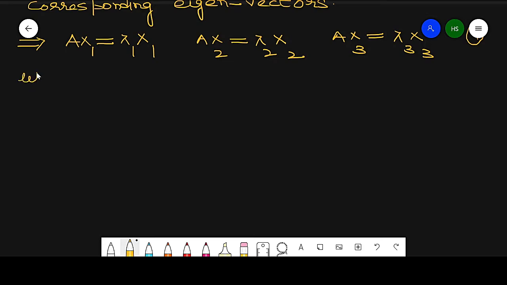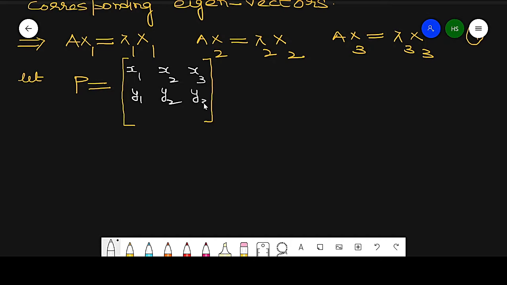Now let P be the matrix of eigenvectors. So this is x1, x2, x3, y1, y2, y3, z1, z2, z3. So these are the combination of eigenvectors x1, x2, x3.